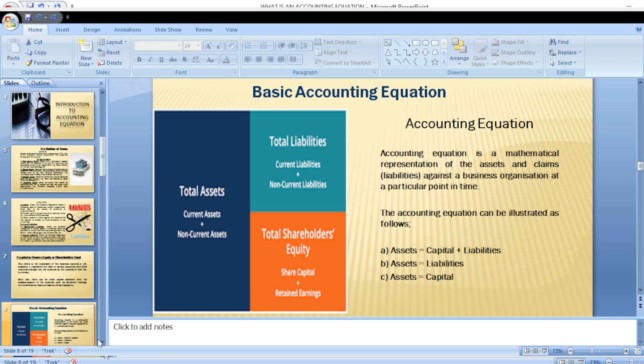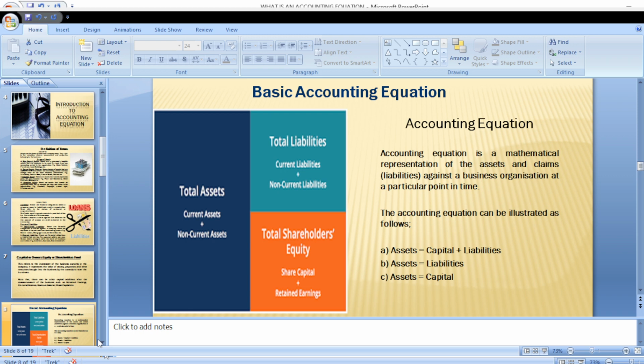Now, the basic accounting equation. What do we mean by the basic accounting equation? The accounting equation is a mathematical representation of the assets and claims, that is liabilities, against a business at a particular point in time. It's a mathematical representation of the assets, liabilities and owner's equity of a business.